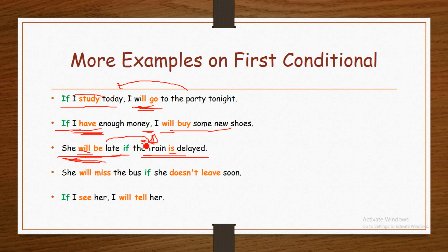She will miss the bus if she doesn't leave soon. If she doesn't leave soon, she will miss the bus. The main clause is the result of the if clause. The if clause is always in present simple, and the main clause is in future simple.